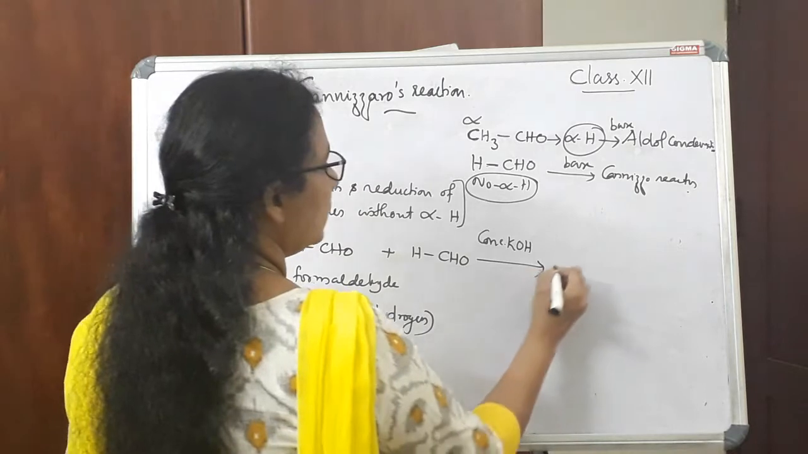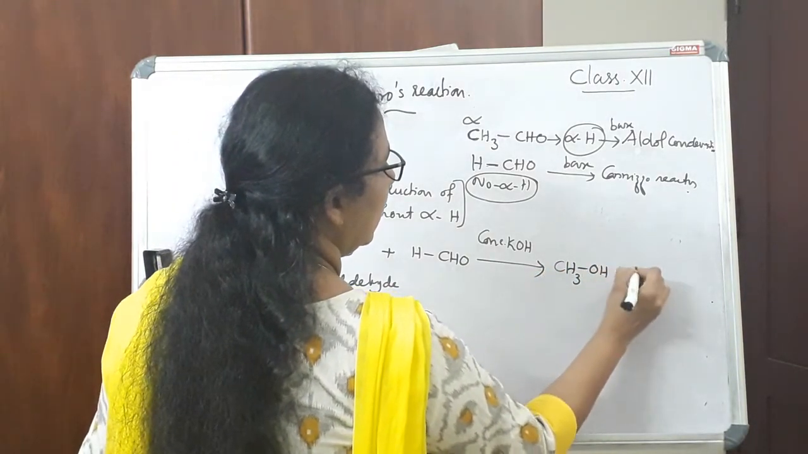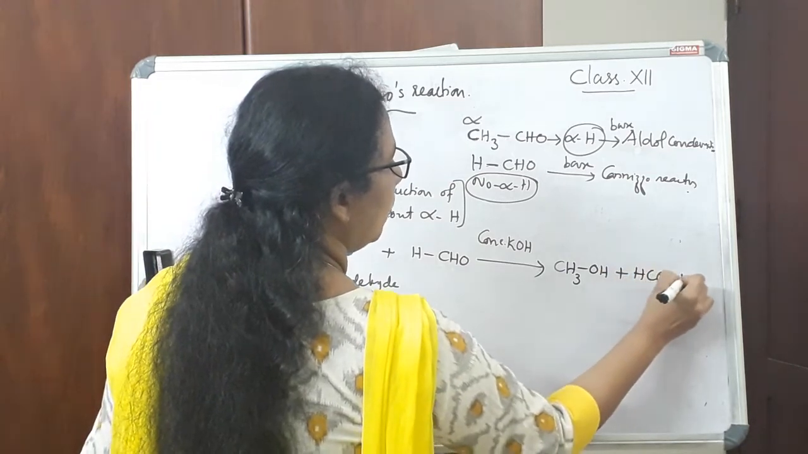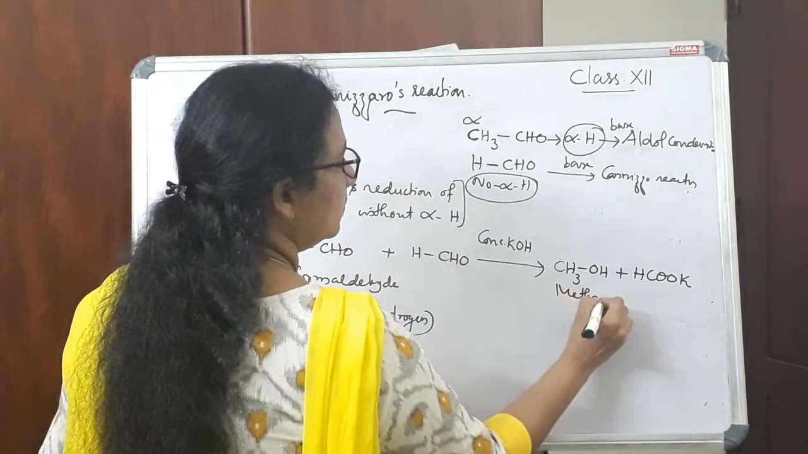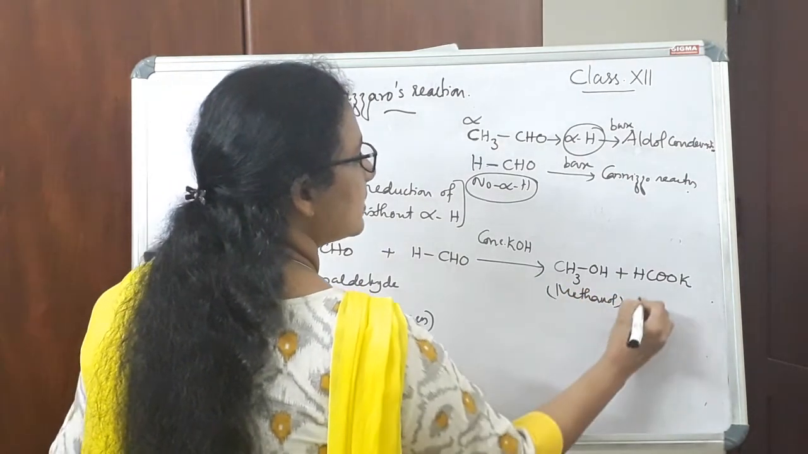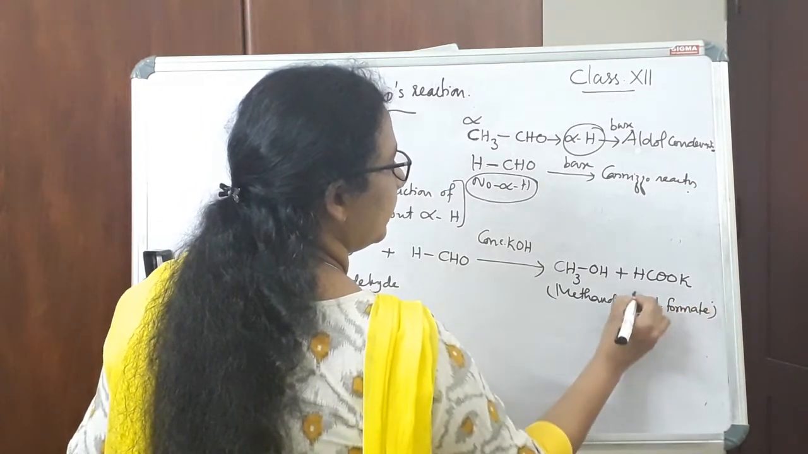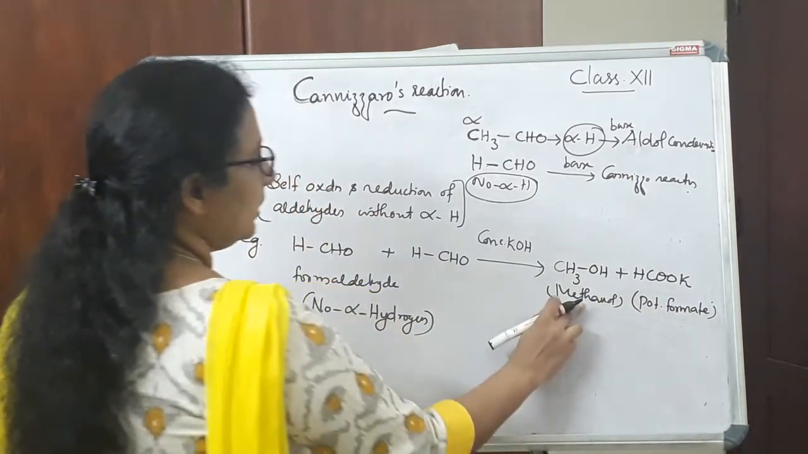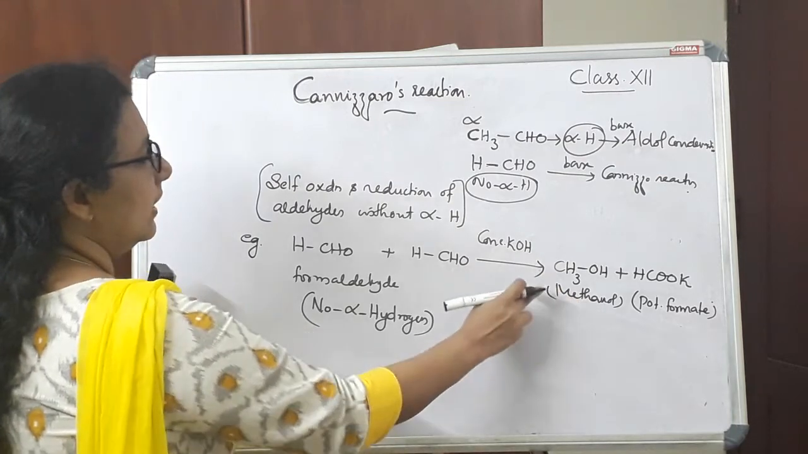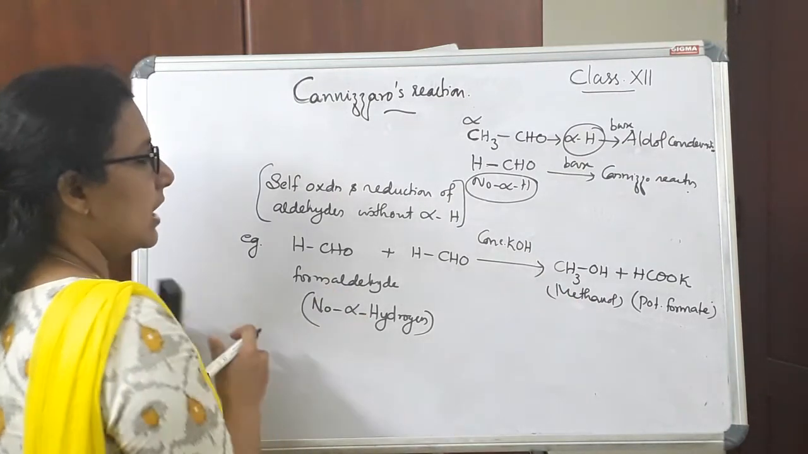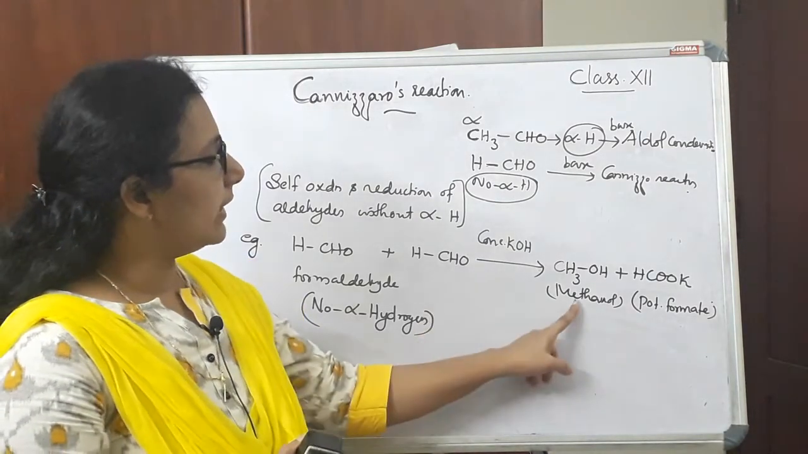So the products are CH3OH and HCOOK. So this is actually methanol and this is potassium formate. So methanol is formed as one of the products. That means methanol is actually a reduction product. We know that aldehyde on reduction gives alcohol.